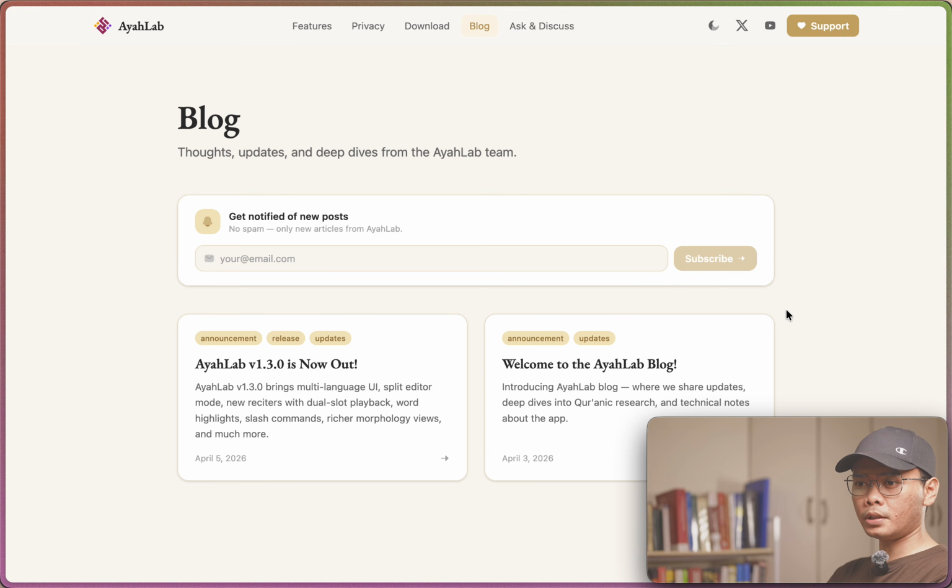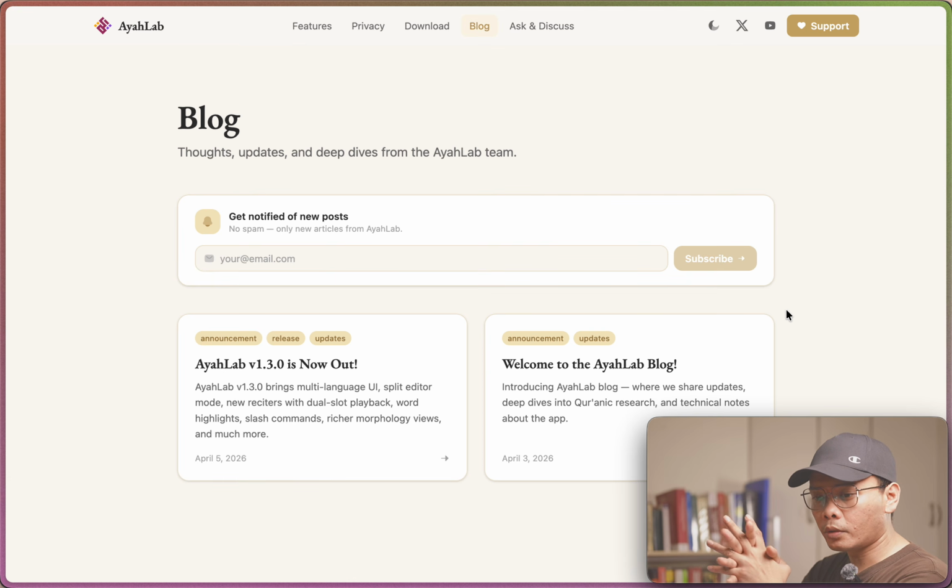It's a major release. I've added a lot of features that were missing from the initial release of the app, and also some of the requests coming from you as well. And yeah, so let's get started.